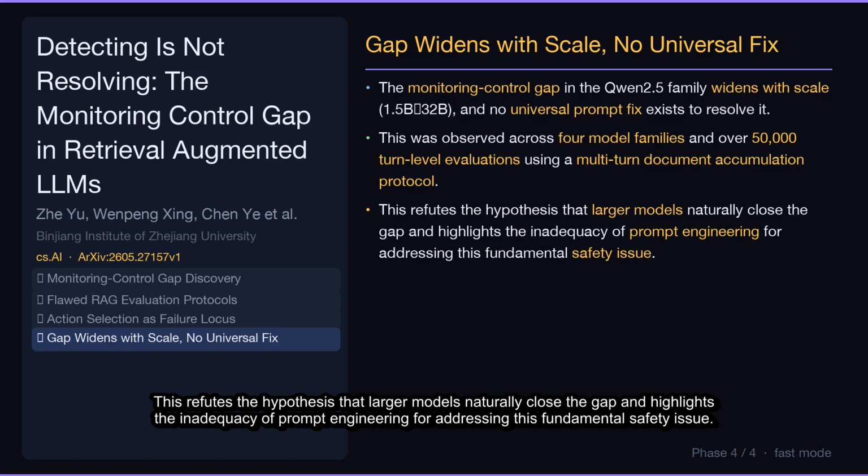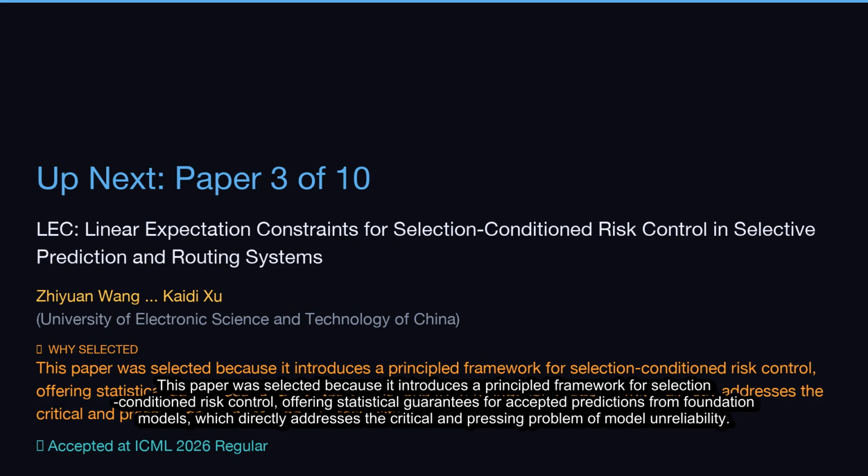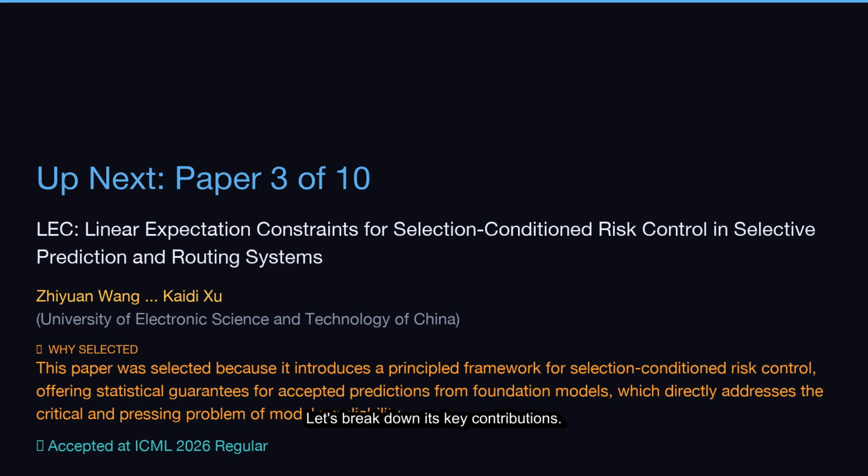Up next, our third paper out of 10, LEC, Linear Expectation Constraints for Selection Condition Risk Control in Selective Prediction and Routing Systems by Ziyuan Wang and Kaidi Su from University of Electronic Science and Technology of China. This paper was selected because it introduces a principled framework for selection condition risk control, offering statistical guarantees for accepted predictions from foundation models, which directly addresses the critical and pressing problem of model unreliability. Let's break down its key contributions.